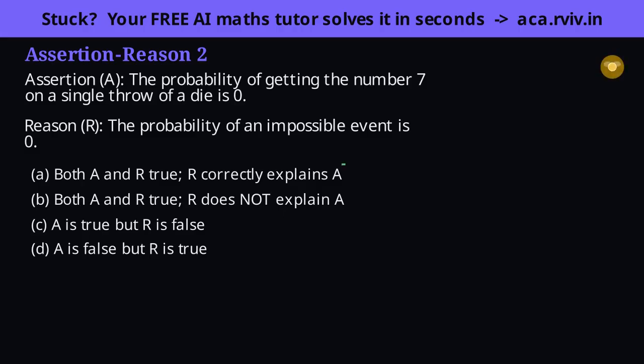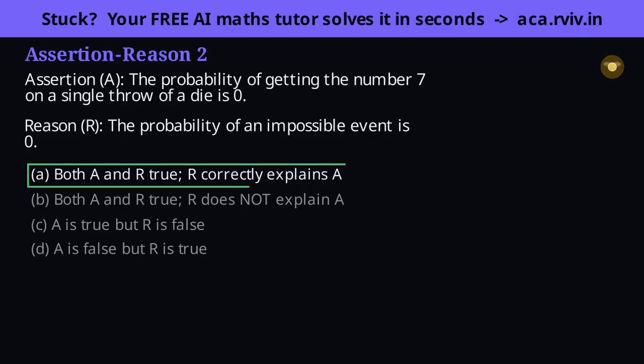The assertion: a die shows only 1 through 6, so a 7 has no favorable face, 0/6, and can never come up. Its probability is 0. True. The reason: an impossible event has probability 0, is a core rule. True. And that rule is precisely why getting a 7 has probability 0. The 7 is the impossible event. So the reason explains the assertion, and the answer is A. Both true. Reason explains.